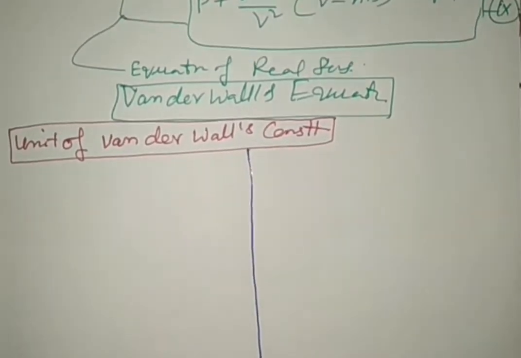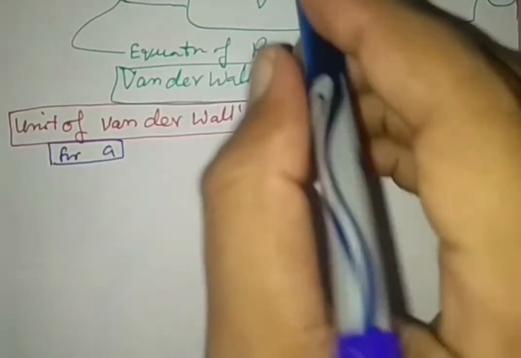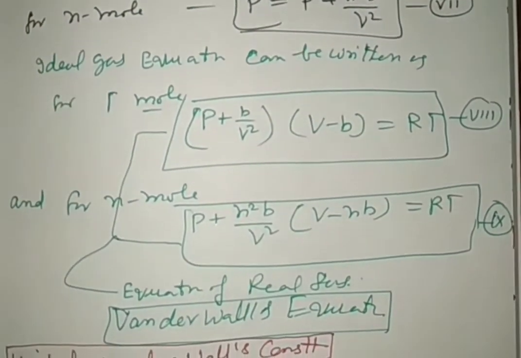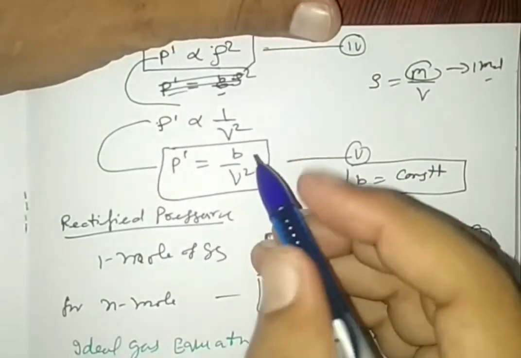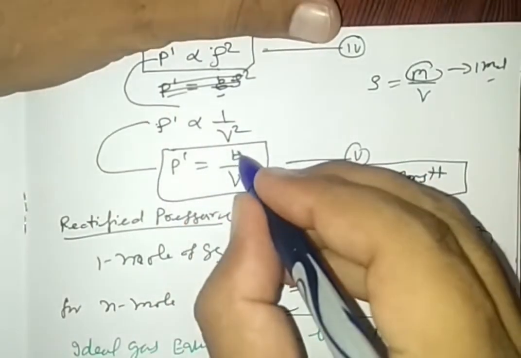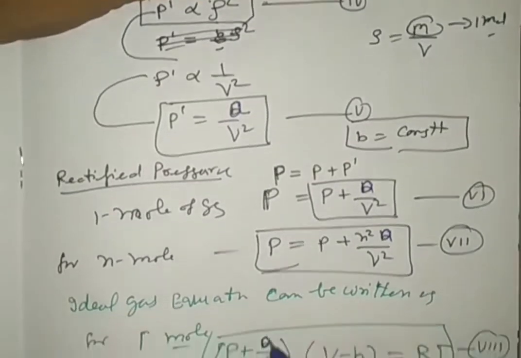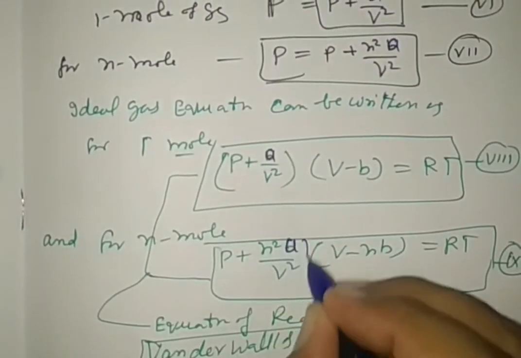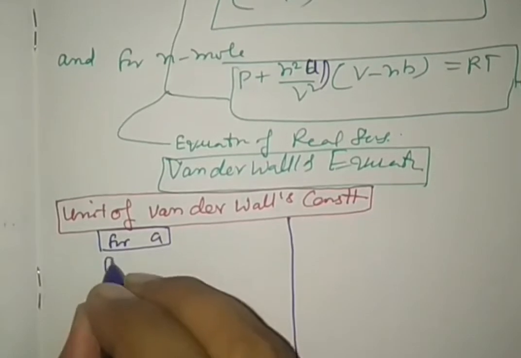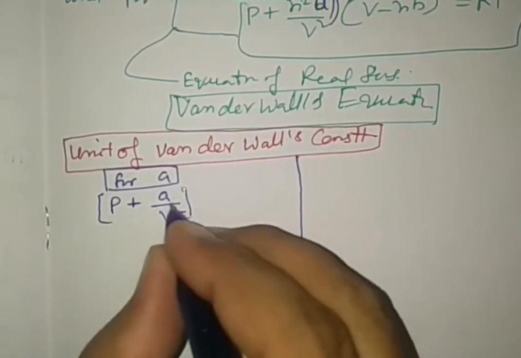First of all, we look at A. In this van der Waals equation, it is P plus A by V square. There is a little correction here: the B we have taken as the constant in the correction of volume, so in the correction of pressure we have taken a constant A. So for the correction in pressure, it is P plus A by V square. So pressure is added with pressure only.